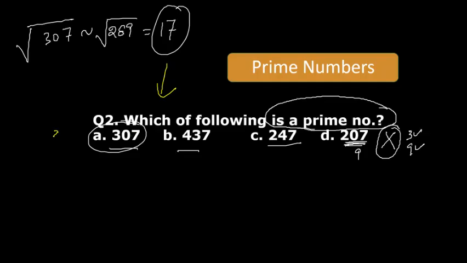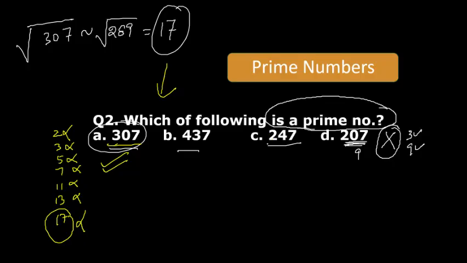All the prime numbers, write them down: 2, 3, 5, 7, 11, 13, up to 17. So it is not divisible by 2, it is not divisible by 3, it is not divisible by 5, it is not divisible by 7, nor by 11, nor by 13, and nor by 17. Yes, it is a prime,